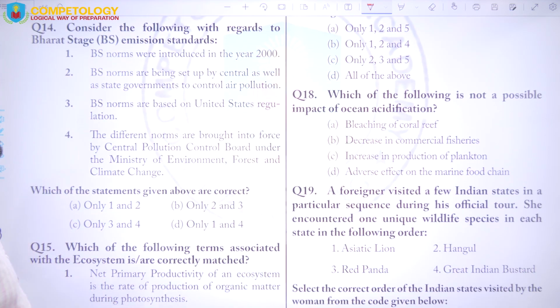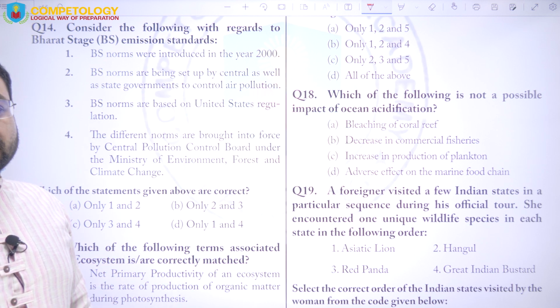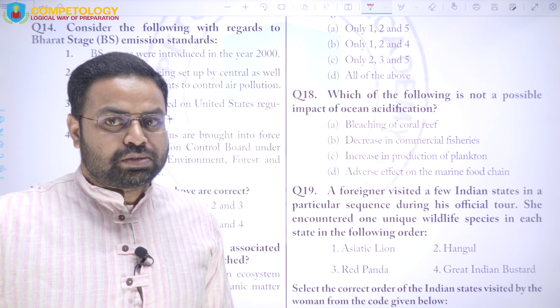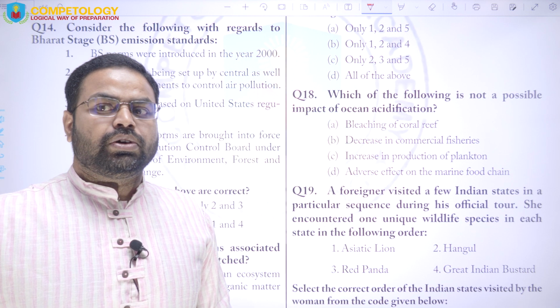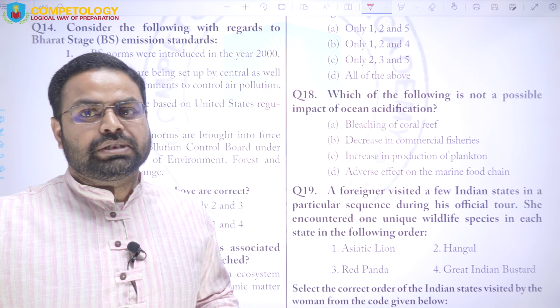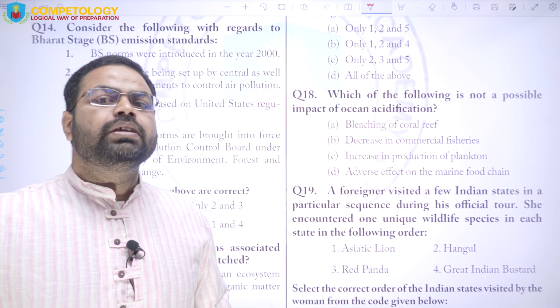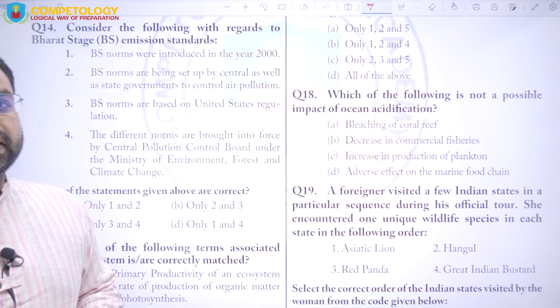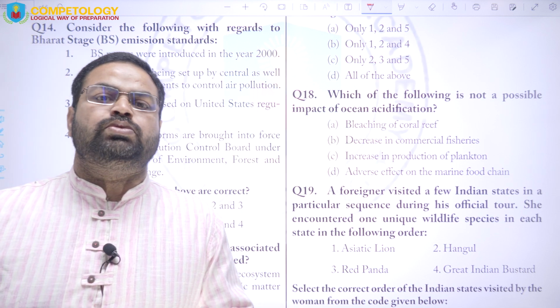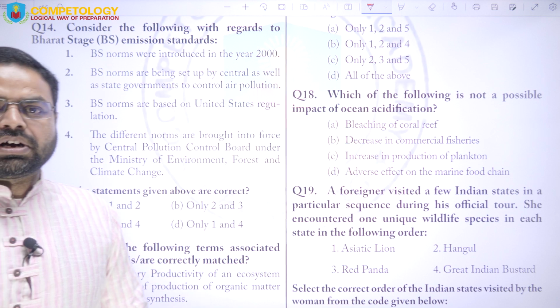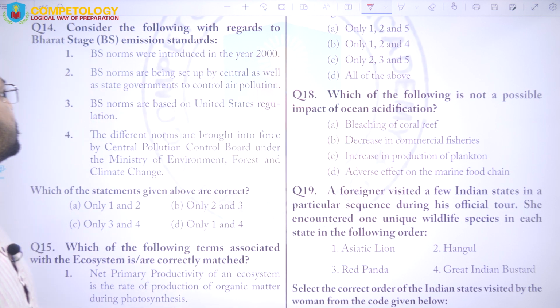Next question is, consider the following with regard to the Bharat stage emission standards. So now the information is in the air that BS6 is going to be launched very soon. So most of the students may be thinking that sir, BS6 had already come, BS7 has also come. So basically some of them are saying that this is going to be BS6 point 2, or some are saying that it is BS7, because some of the norms have been made more stringent.